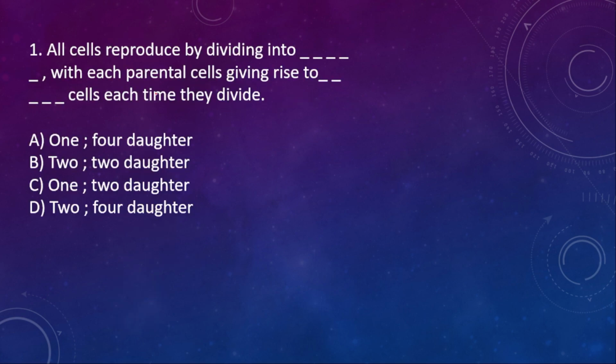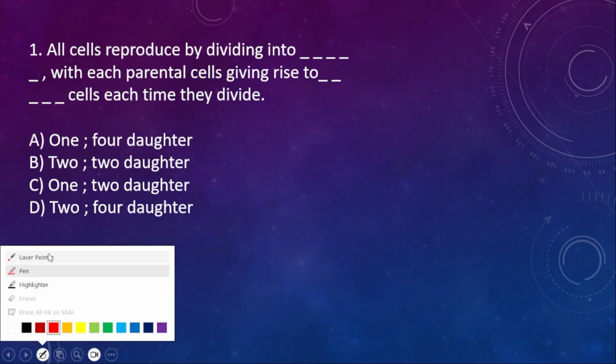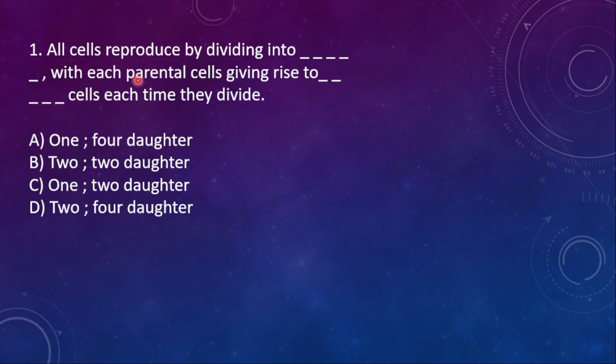Question number 1. All cells reproduce by dividing into dash, with each parental cell giving rise to dash cells each time they divide. How many? Option A, 1 and then 4 daughter cells; option B, 2 and then 2 daughter cells; option C, 1 and then 2 daughter cells; option D, 2 and then 4 daughter cells.